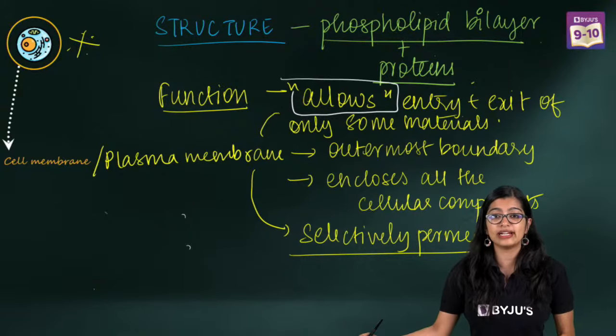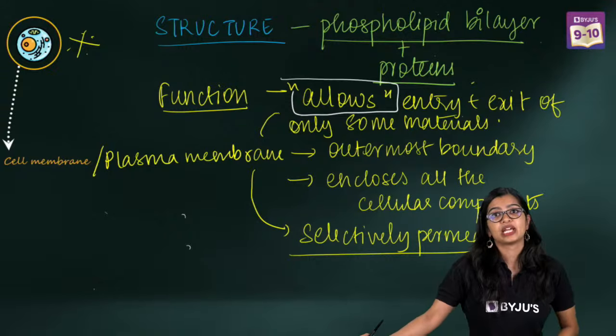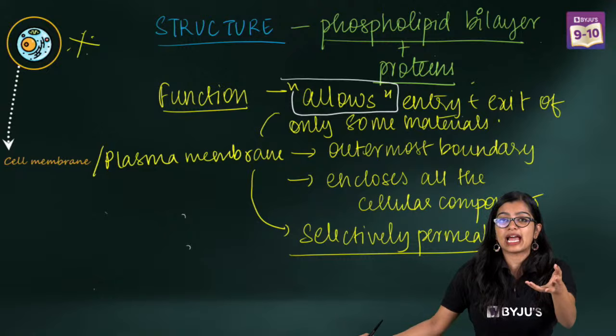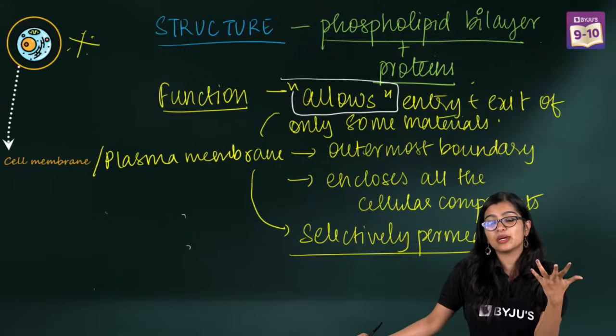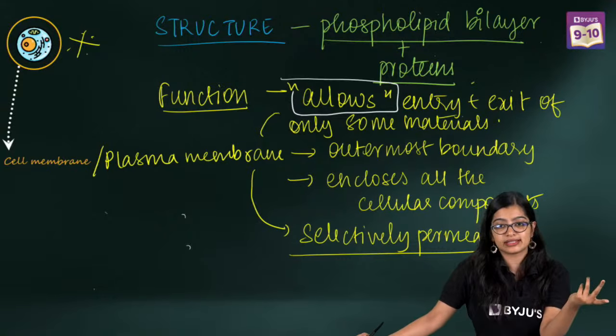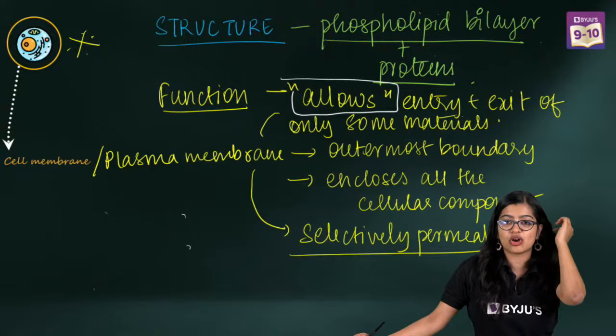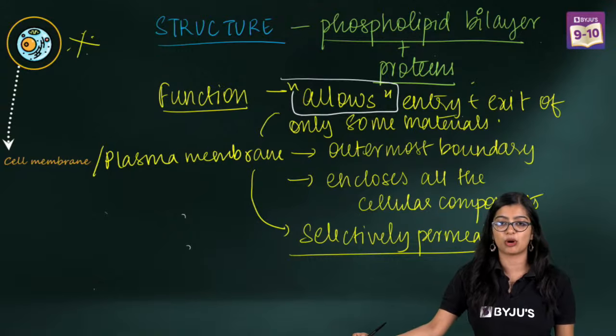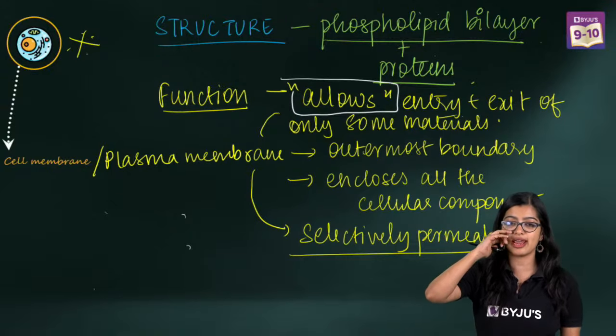Ma'am, can you tell how any disease affects the cell? See, viruses, when they infect, use the cell mechanism to divide. That way these viruses end up destroying the cell. So viral diseases are most often the case. Ma'am, in a plant cell, is it not the outermost boundary? No, it is not the outermost boundary. It is the cell wall.